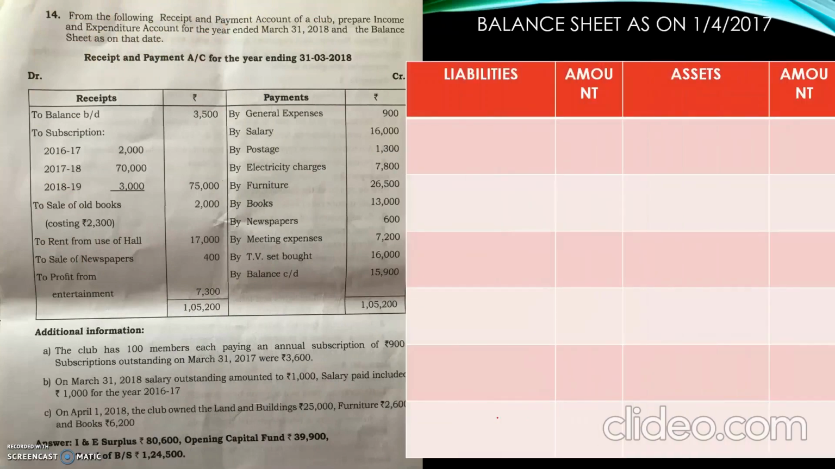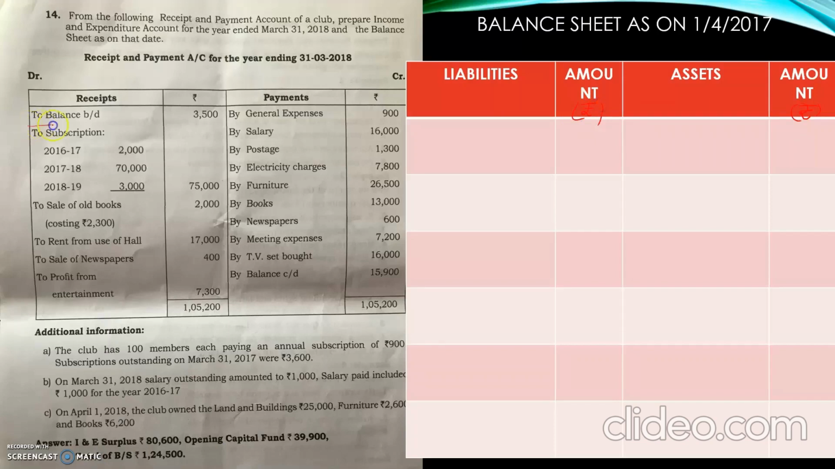Now here on the screen I have the question. Also I have drawn the format of the balance sheet. Balance sheet as on 1st April 2017. We are preparing the opening balance sheet, so we have to write the opening date. Format: left hand side liabilities, right hand side assets. Amounts in rupees.